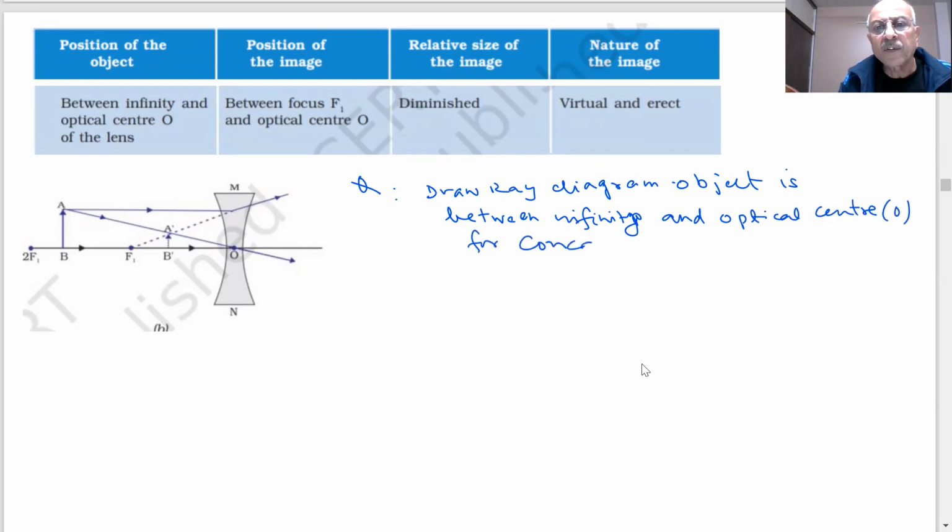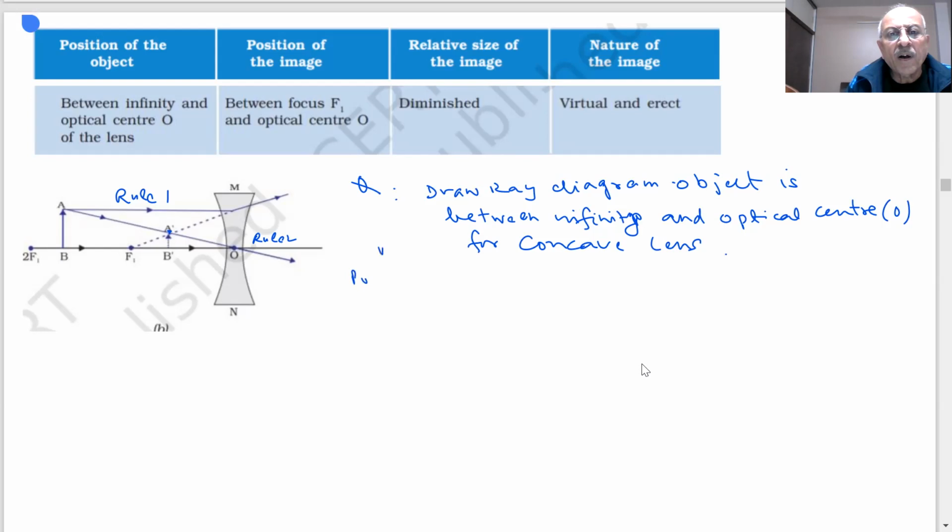For the concave lens, students, I am using two rules. Again, rule 1: a ray parallel to the principal axis is diverged and appears to meet at the focus, as I've shown by dotted lines. Second, a ray passing through the optical center passes straight. This is my rule 2. So where the two are intersecting, this point, that is where the image is, student. You can see it is between O and F.